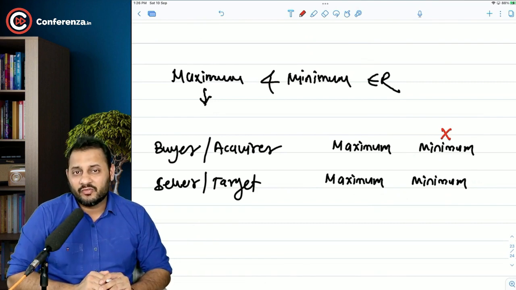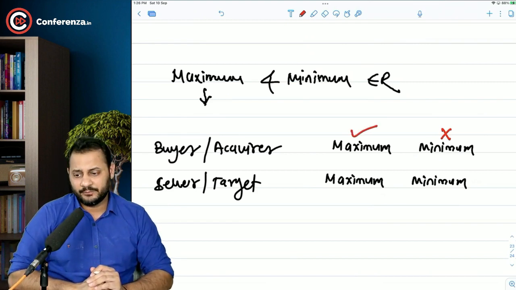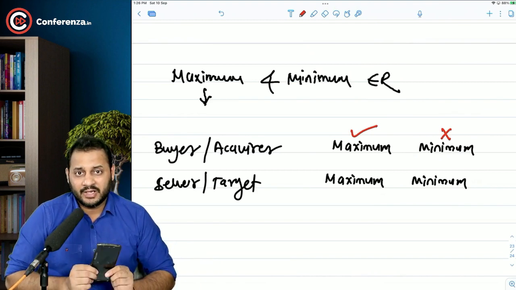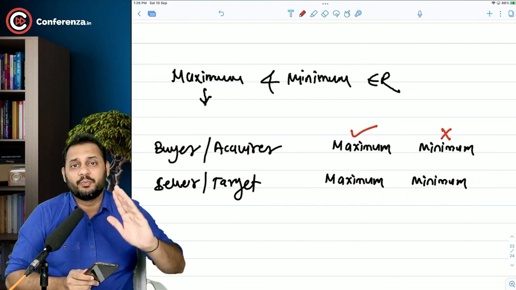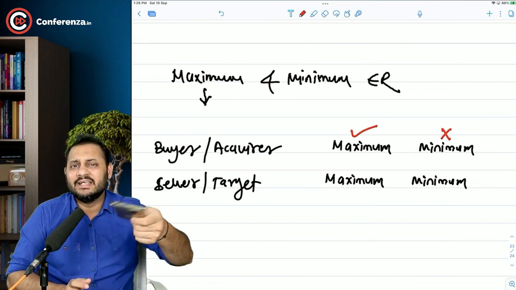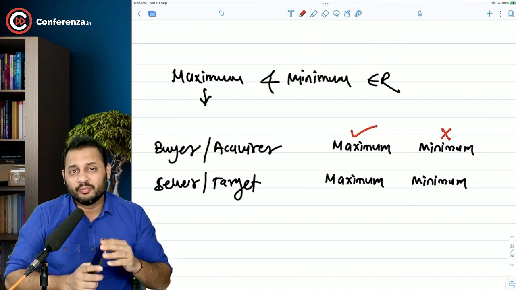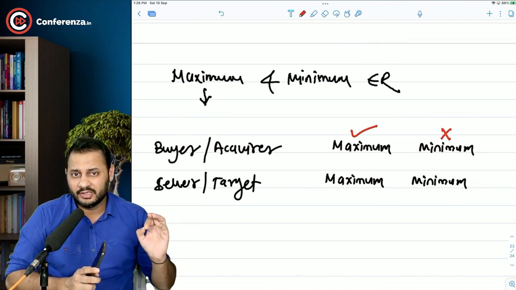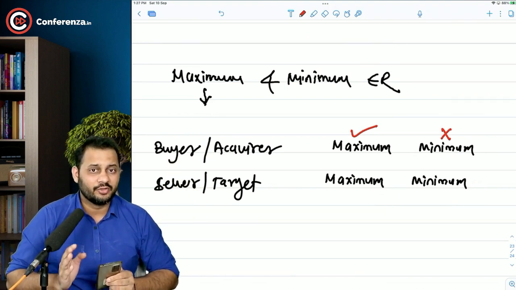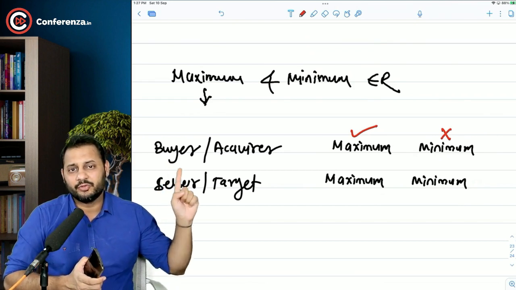Whenever it is a question of acquiring the company, the buyer will be worried about the maximum price that he should pay. If you want to buy this mobile phone, you are not worried about the minimum price. You are worried about the maximum that you should pay for this. If I ask you to buy it at the minimum price of 10 rupees, you will easily buy this phone without thinking. But if I ask you to buy it at 1 lakh rupees, you will think twice, because as a buyer, the maximum side is the loss side to you. That is what you are worried about, the maximum amount that you should pay to buy a company.